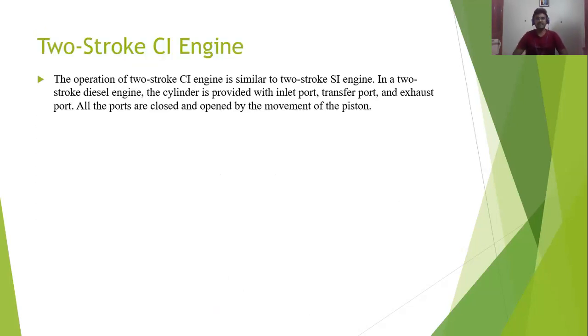Now, two-stroke CI engine. Till now we have studied about the two-stroke SI engine, the spark ignition engine. Here we are studying about the two-stroke compression ignition engine. The operation of the two-stroke CI engine is completely similar to the two-stroke SI engine. In a two-stroke diesel engine, there is a cylinder, an inlet port, a transfer port, and an exhaust port. All the ports are opened and closed by the movement of the piston, the same thing.